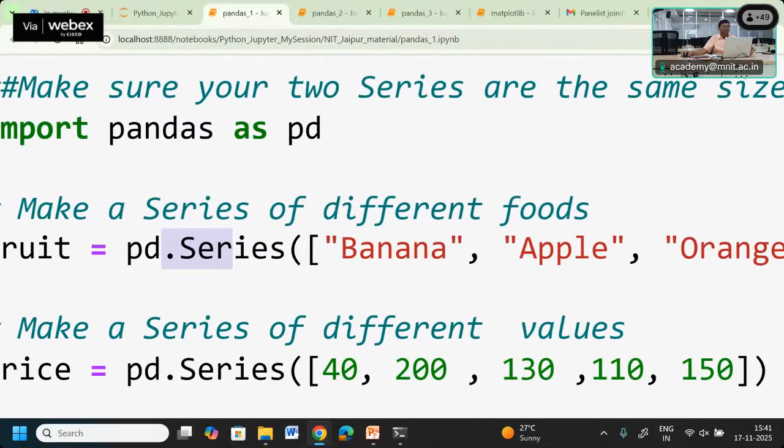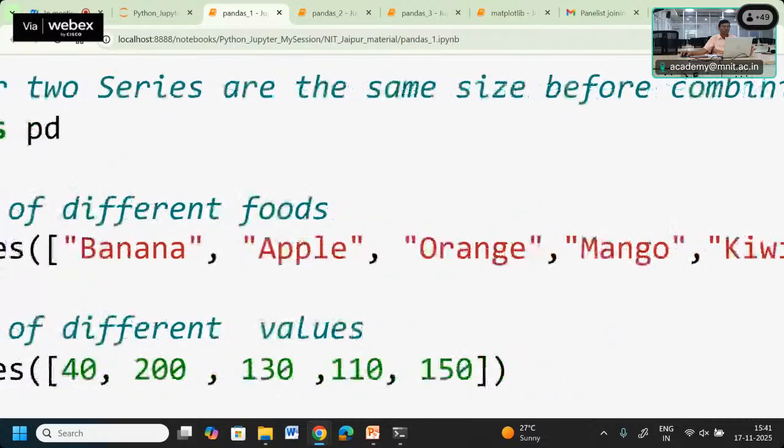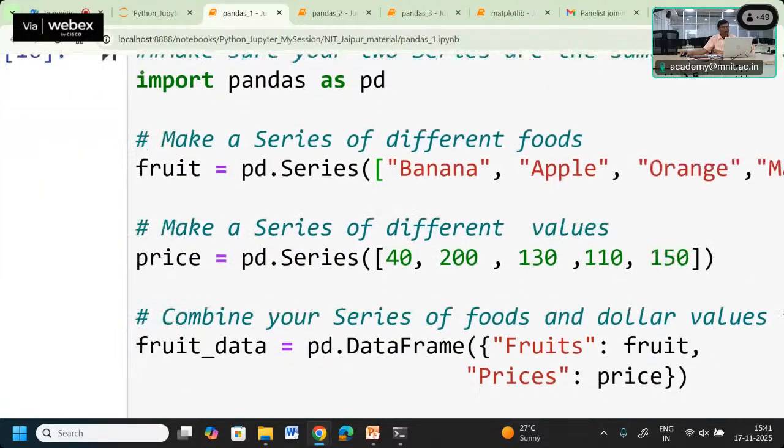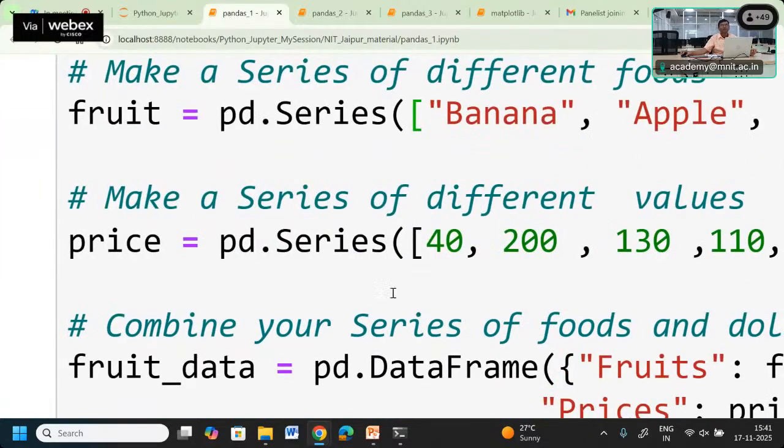Okay, and in that case we are giving a list of different fruits, banana, apple, orange as an argument, and second we are going to create a series of numbers having different values which represent that these are the fruit and what is the price of the fruit per kg.